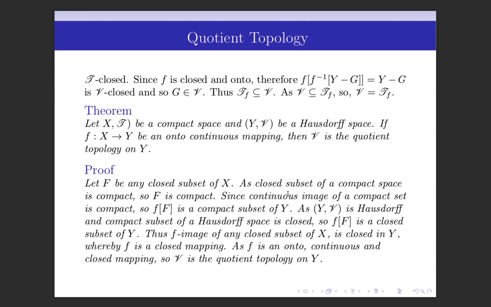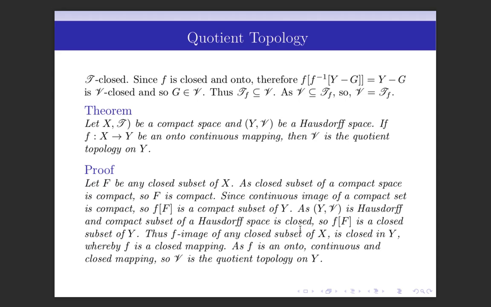And since the continuous image of a compact set is compact, f image of this compact set F is a compact subset of Y, and Y is given as a Hausdorff space, and we know that any compact subset of a Hausdorff space is closed.